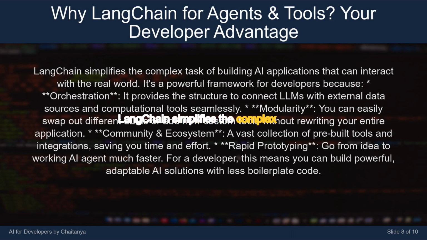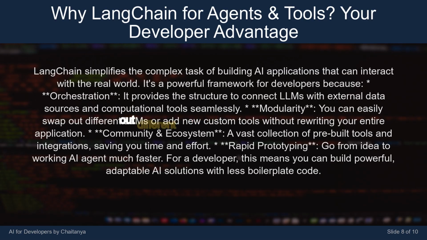LangChain simplifies the complex task of building AI applications that can interact with the real world. It's a powerful framework for developers because of orchestration. It provides the structure to connect LLMs with external data sources and computational tools seamlessly. Modularity.